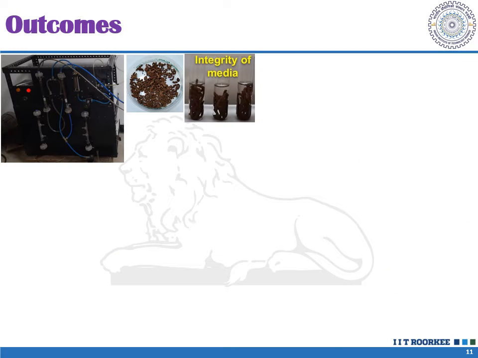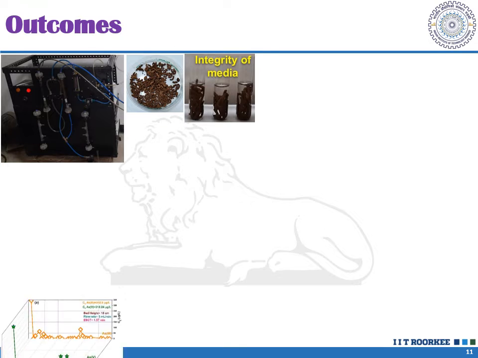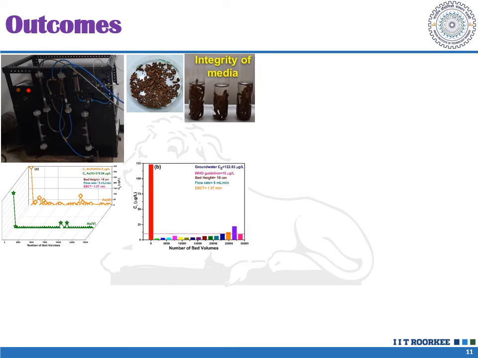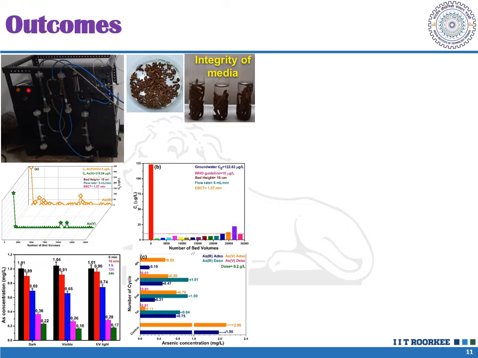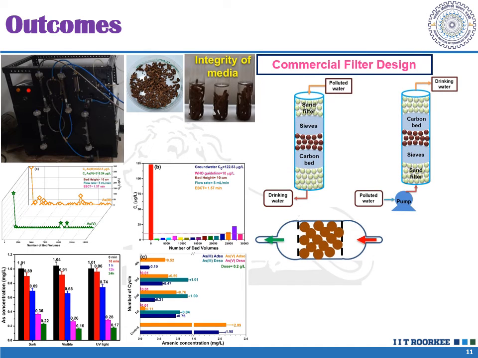So finally we have tried the continuous column performance of the adsorbent, and we have identified that nearly 15,000 to 30,000 bed volumes of water can be treated depending on the initial concentration of arsenic in the water. And along with it, we have observed that the light effect or the filter conditions can also enhance the performance of the adsorbent. And what we have proposed are 3 adsorbent filters, 2 commercial filters and 1 household filter, that we can easily install in our household filter design.